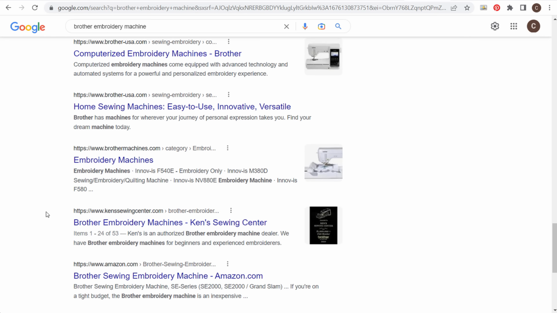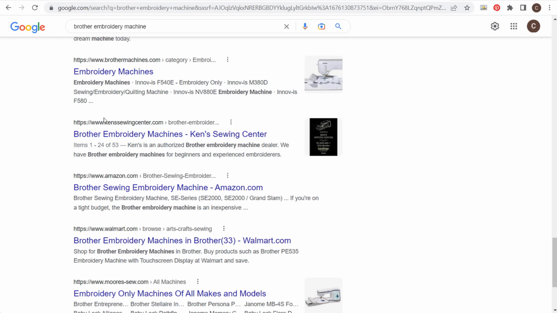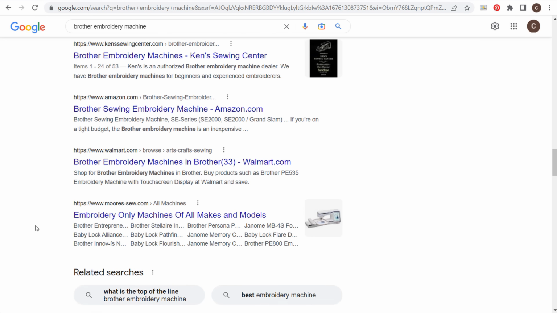So getting on the first page is going to be more difficult, because you'll see down here we have Ken Sewing Center. They're an authorized Brother embroidery machine dealer. So if you're able to become an authorized dealer, this would be the best way to rank in Google, if you're actually selling these machines. Otherwise, what you can do is use affiliate programs and sell directly from Amazon, Walmart, and really anybody else who carries some of these different products.